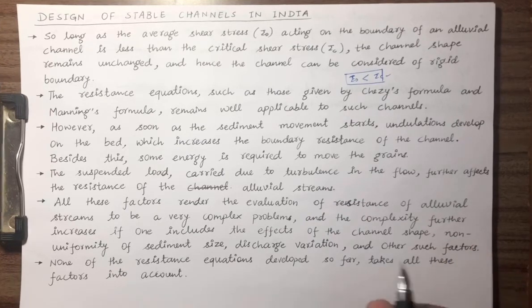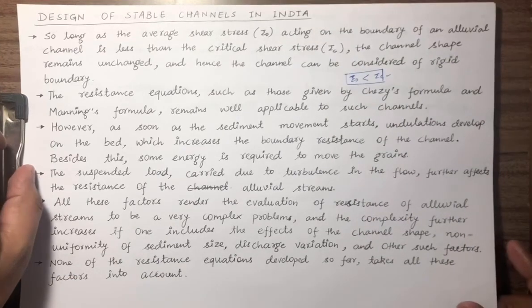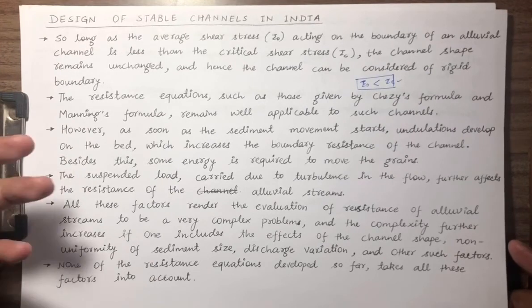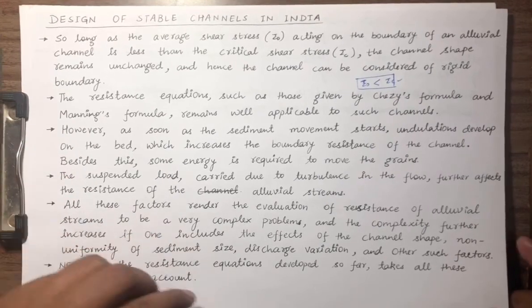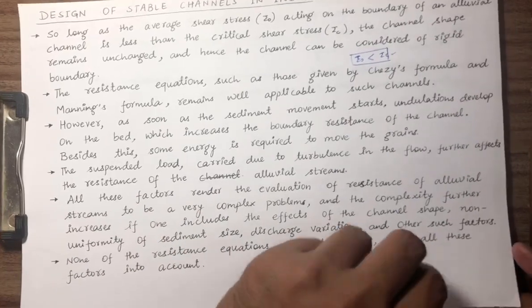We will not be solving the problem, we will only be making it complex. None of the resistance equations developed so far takes all these factors into account. So we have to solve the problem, but we have very limited resistance equations, and these are based on certain assumptions, and these factors have not been incorporated in their derivation.